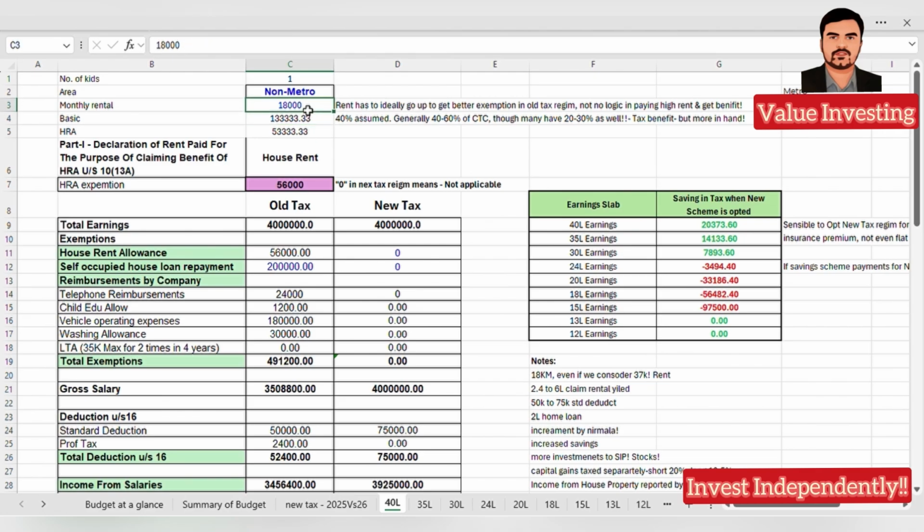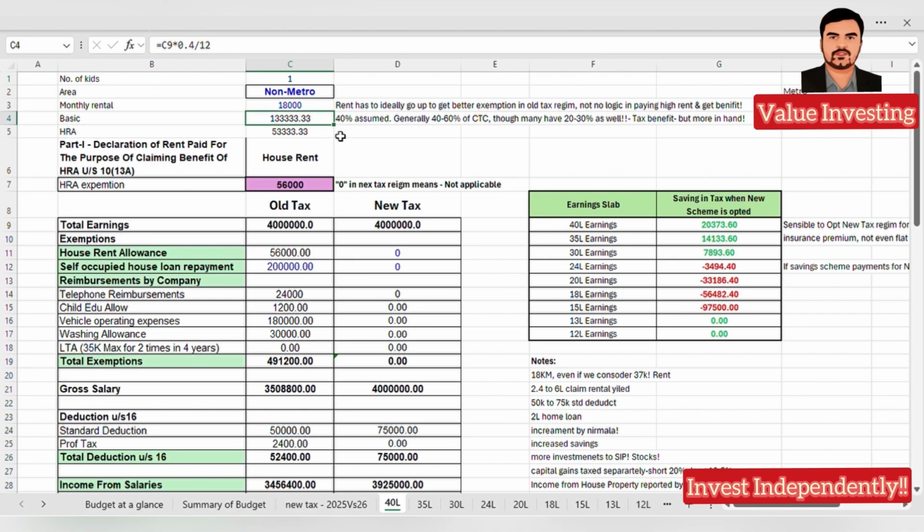Now the monthly rental: I have considered a lot of cases, 40 lakhs, 35 lakhs, 30 lakhs, 24 lakhs, 20 lakhs, 18, 15, 13, 12 lakhs. Various cases have been built in detail, and a lot of time has been spent on this. In all the cases, the monthly rental is considered as 18,000, a very nominal figure. If you want to increase that, you can, and accordingly your HRA will increase. HRA is nothing but 40% of your basic salary.